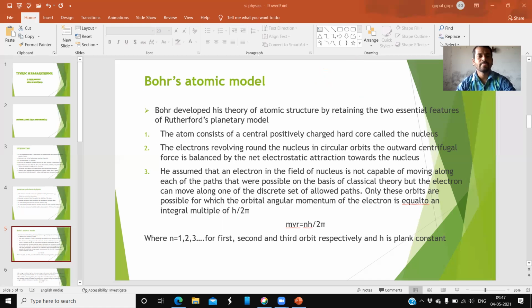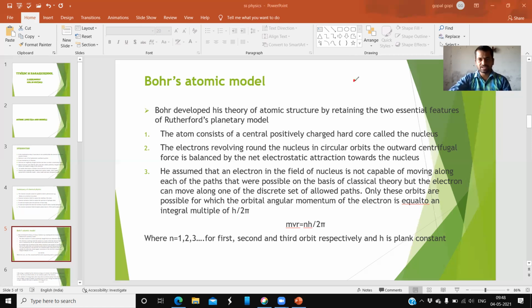The third point is, Bohr assumed that an electron in the field of a nucleus is not capable of moving along each of the paths that were possible on the basis of classical theory, but can move along a discrete set of allowed paths.